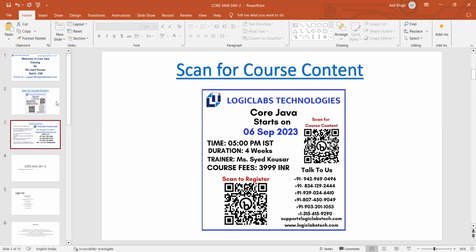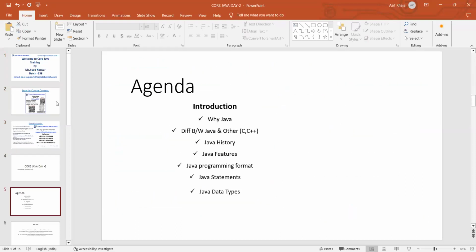Let us start today's session. Today's agenda is about why only Java? Why not the other programming languages? Next, what are the differences between Java and other programming languages?